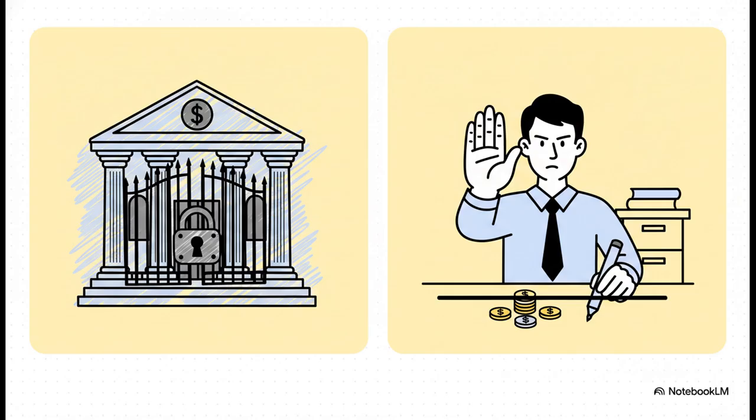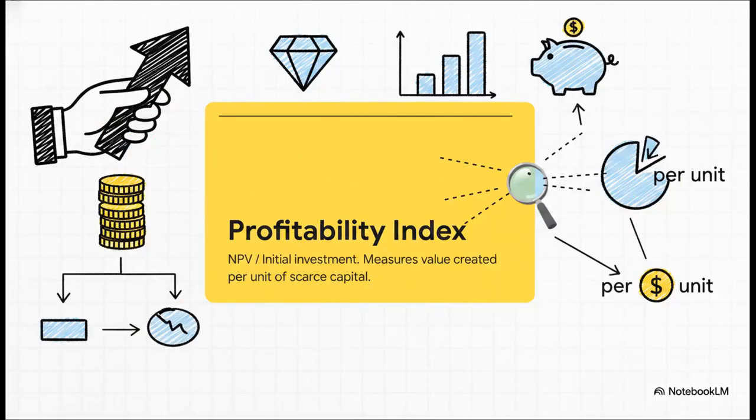Soft rationing, though, is internal. The money might technically be out there in the market, but your own management team has set a strict, hard stop budget limit. But honestly, whether it's hard or soft, the reality on the ground is exactly the same. You have a hard limit on your funds, and you're going to have to choose between your positive NPV projects. So the crucial point is, how do we actually make that choice? Enter your ultimate weapon for single-period capital rationing, the profitability index, or PI.